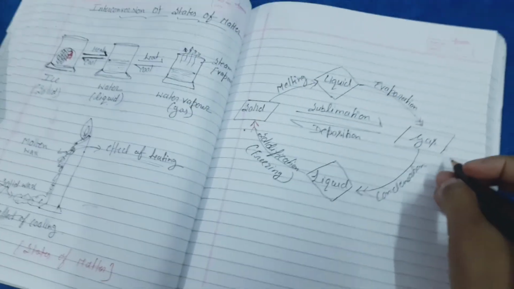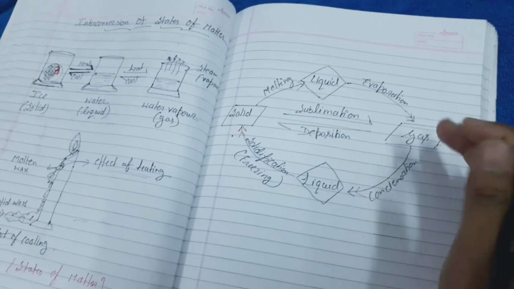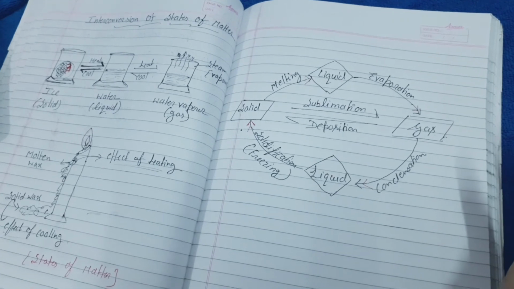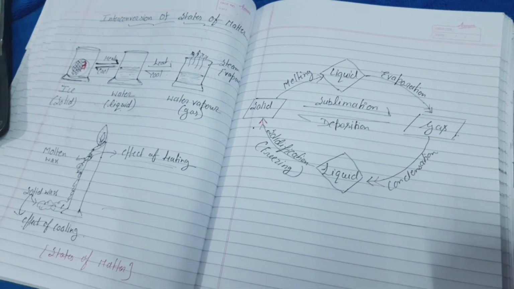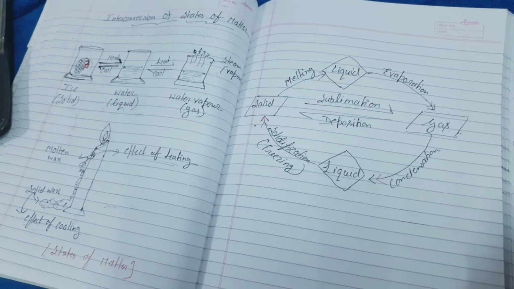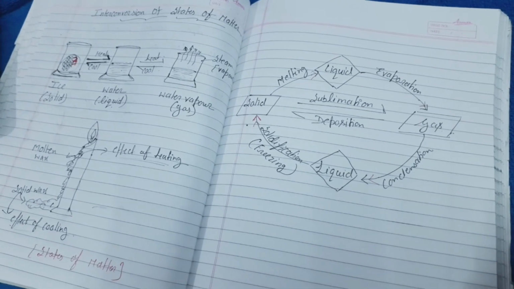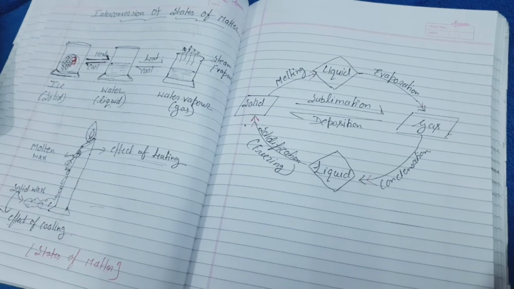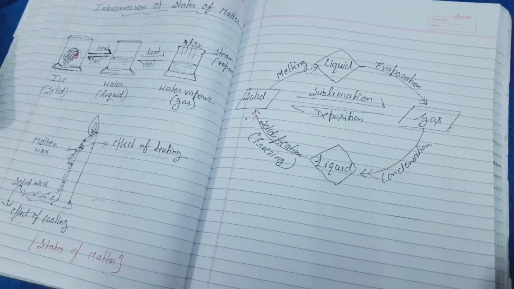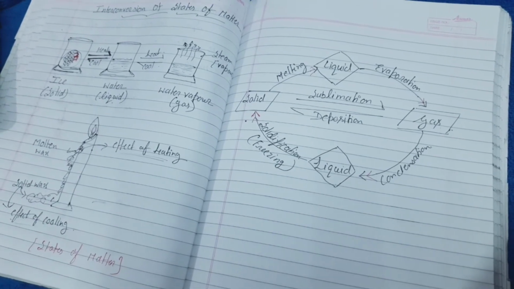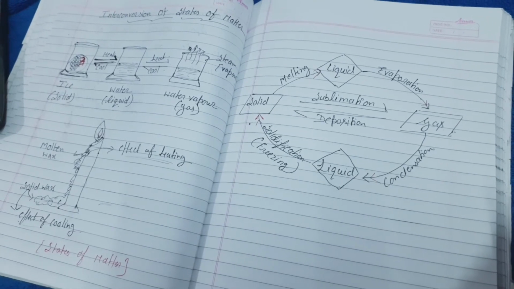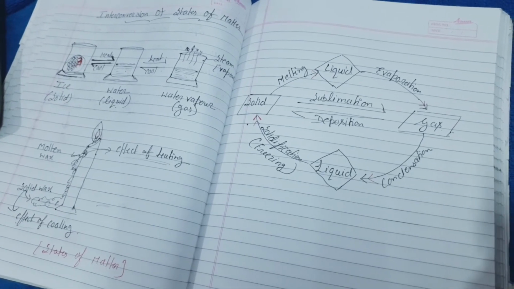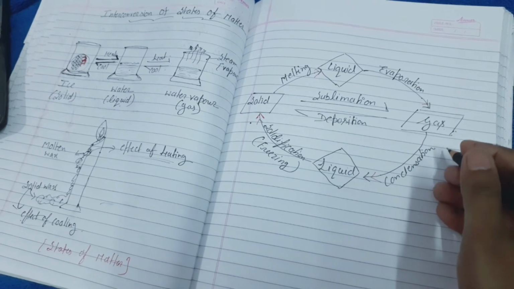Have you ever seen that mama is cooking something and the plate is on a jar? You just take out the plate, you will see small droplets of water on it. Why? Because of the evaporation, steam touches the plate, and because of cooling, that steam converts into water droplets, right?